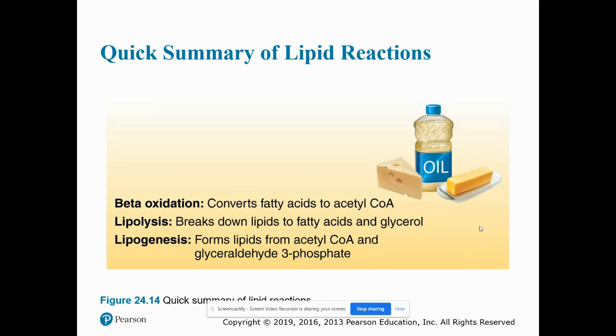All right, quick summary of lipid reactions. Beta oxidation is going to convert fatty acids into acetyl-CoA. Lipolysis breaks down lipids to fatty acids and glycerol, and lipogenesis forms lipids from acetyl-CoA and glyceraldehyde 3-phosphate.